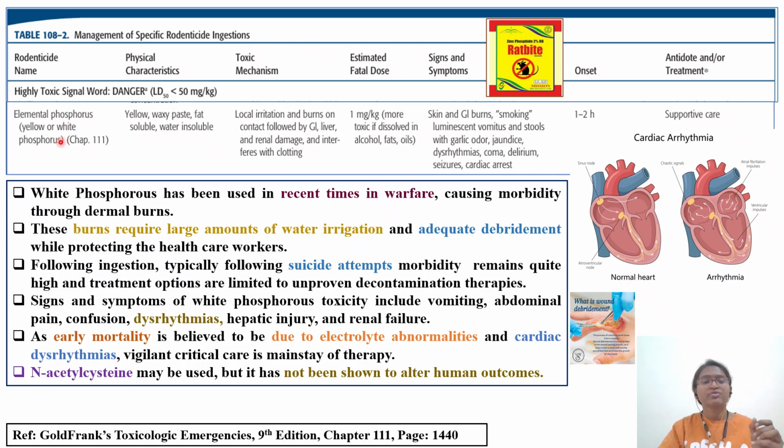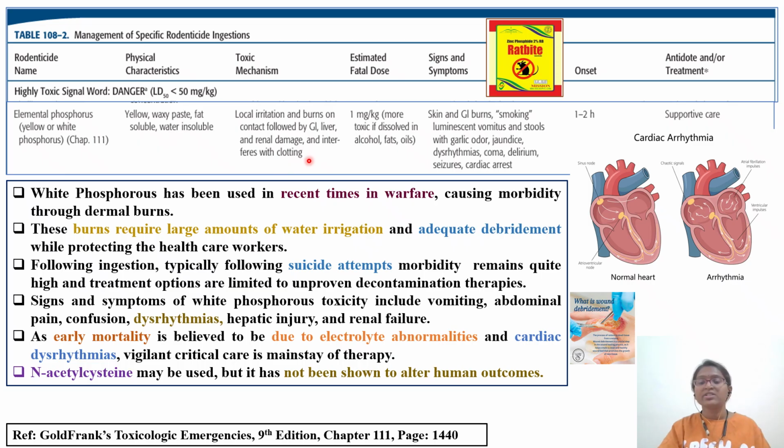Elemental phosphorus, whether yellow or white, is a yellow waxy paste, fat soluble and water insoluble. This is very, very important. Because it is oil soluble, it will enhance the absorption of phosphorus. So whenever you get locally exposed to this yellow or waxy paste, you will feel local irritation, burns on contact, followed by gastrointestinal distress, and liver and kidney damage will be there.